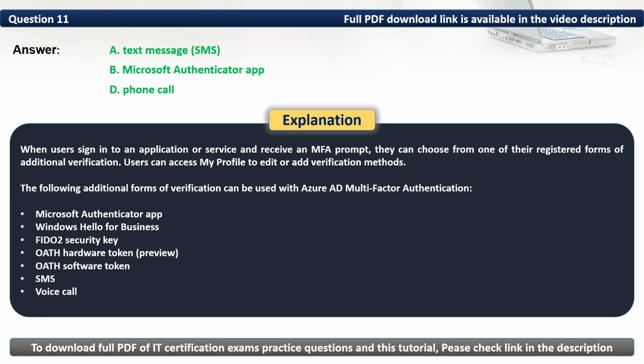When users sign into an application or service and receive an MFA prompt, they can choose from one of their registered forms of additional verification. Users can access My Profile to edit or add verification methods. The following additional forms of verification can be used with Azure AD multi-factor authentication: Microsoft Authenticator app, Windows Hello for Business, FIDO2 security key, Oath hardware token, Oath software token, SMS, voice call.